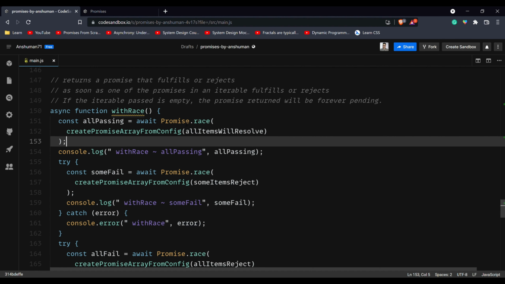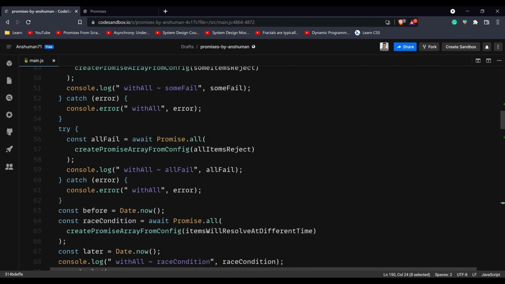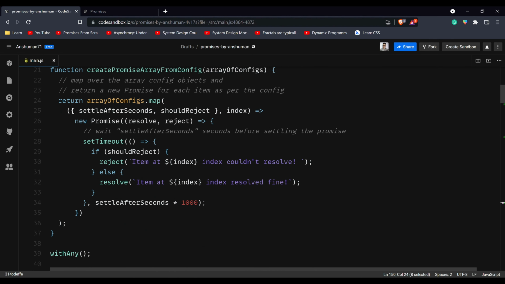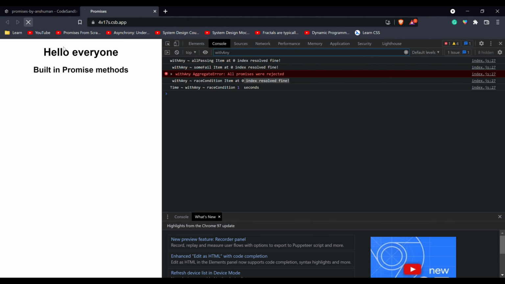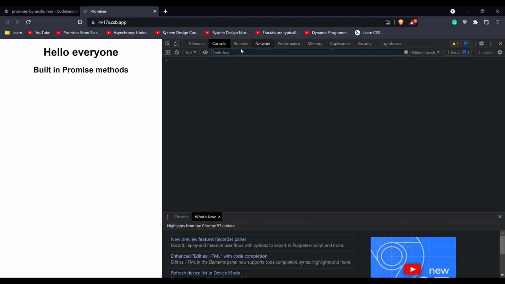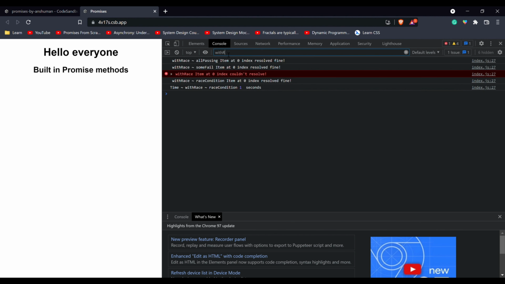So we are going to run the same examples on it. Let's see what the output is and how it is different. So in Promise.race, you'll see that the first one has the 0th index, and the second one also resolves with the 0th item.